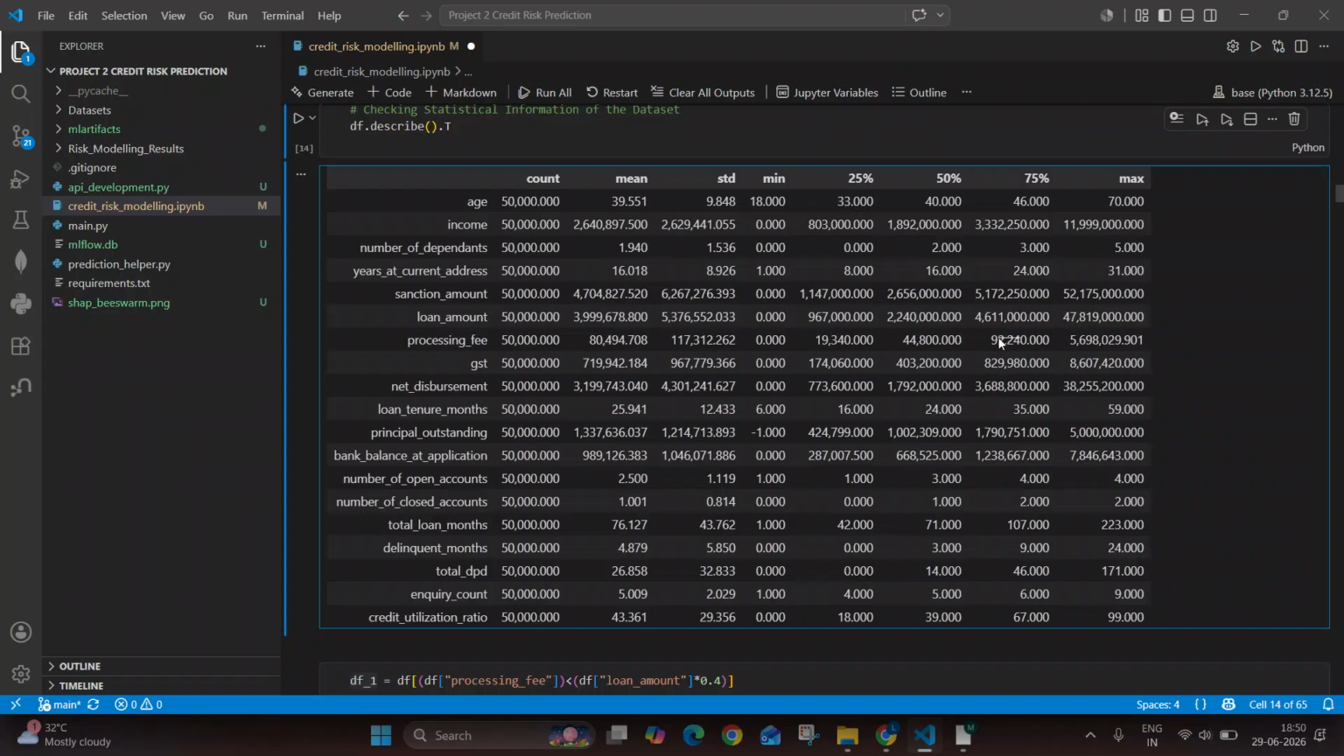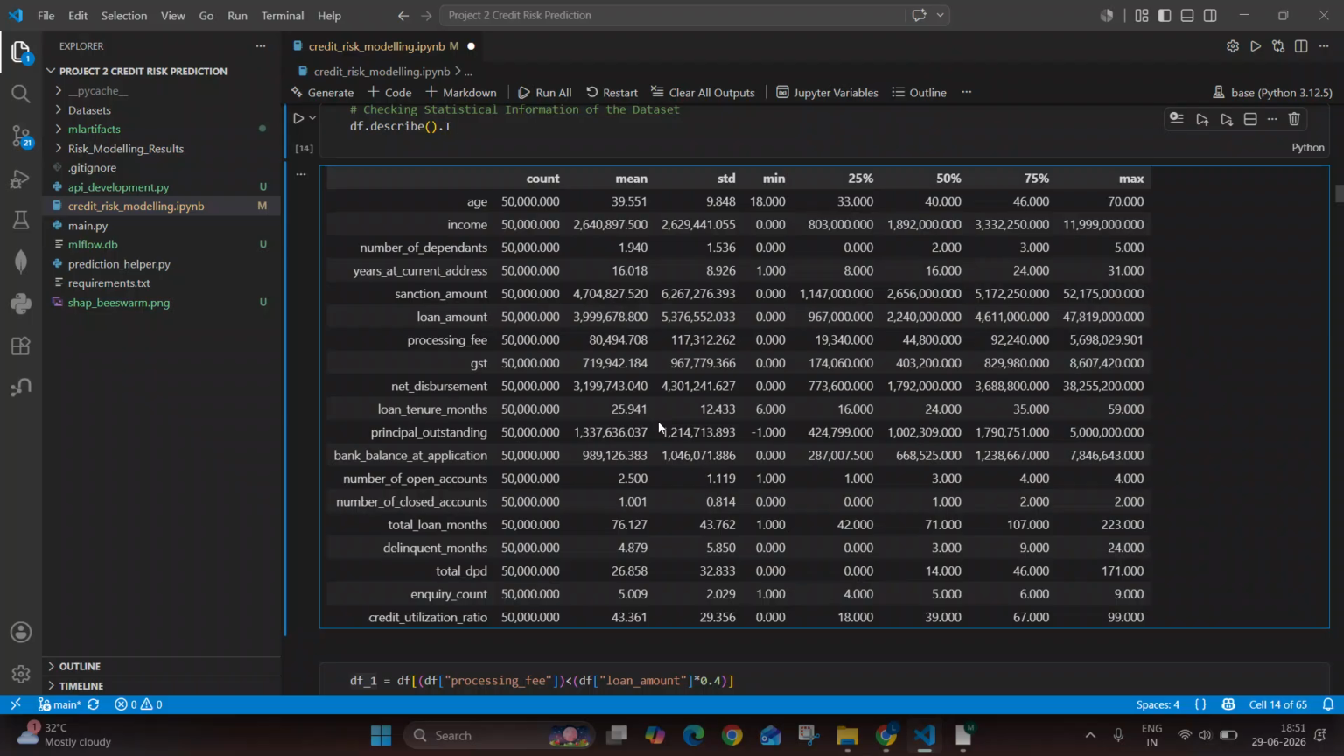Then again, processing fee also, you can understand by considering the gap. See, the 75 percentile is 92,000, and then the maximum value becomes 5 lakh. So this is very off. Here also 82,000 is the 75%, and then the maximum value becomes 8 lakh. So it suddenly got very high.